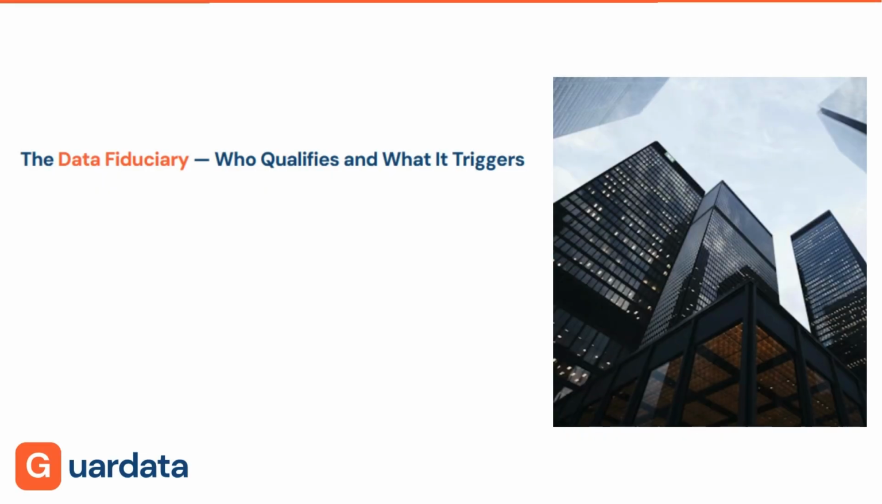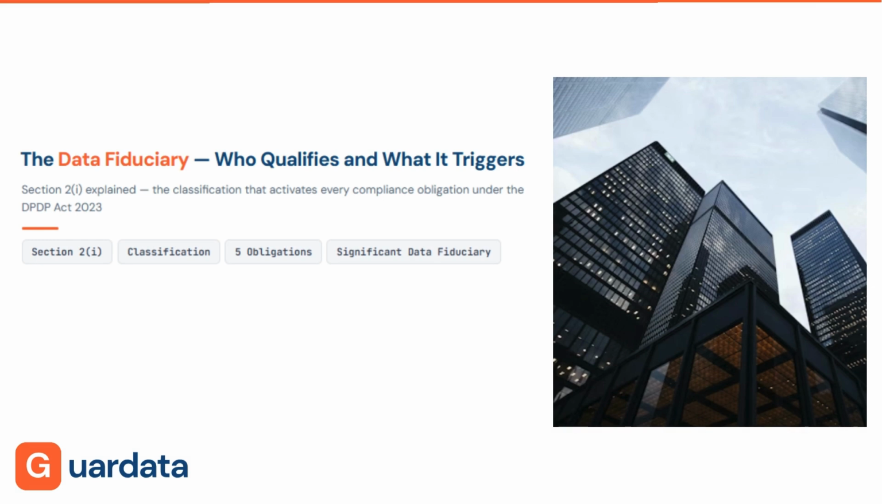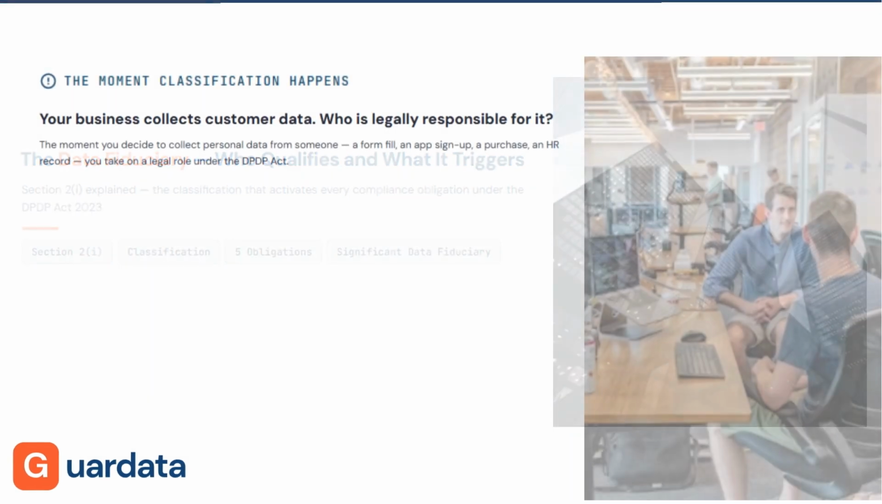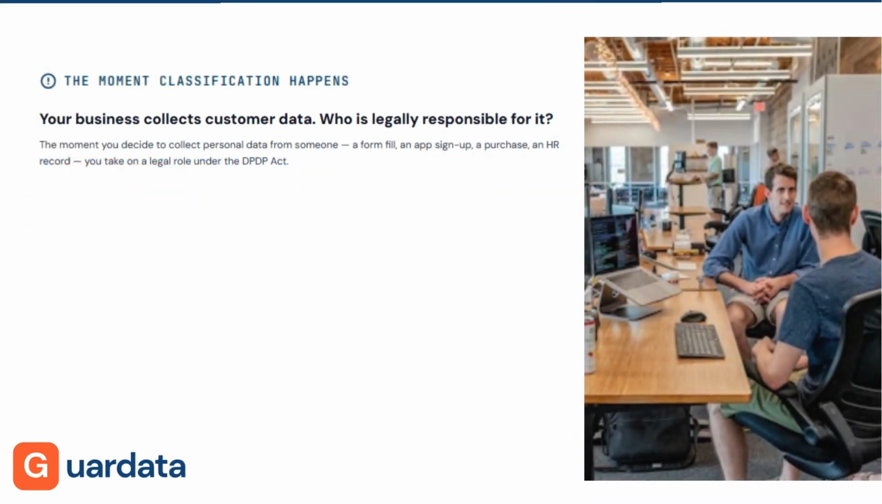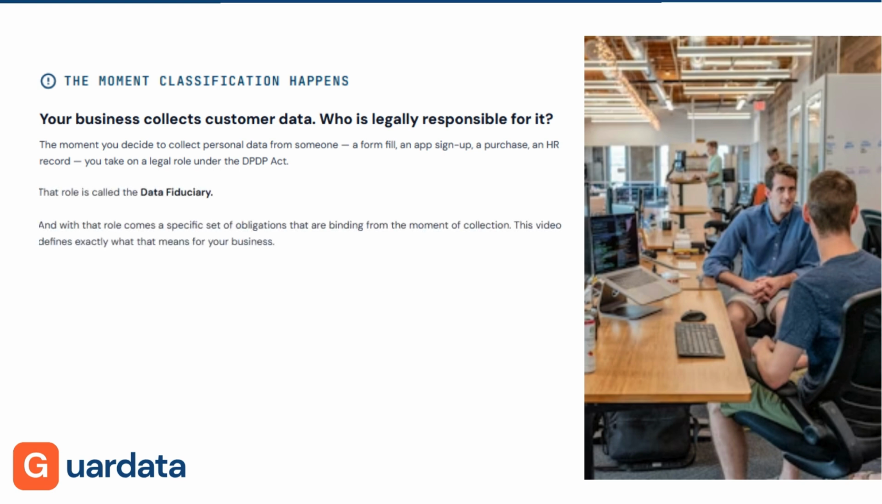business collects data from customers or employees. So here is a direct question. Who is legally responsible for that data under the DPDP Act? The Act gives that responsibility a specific name. Today, we are looking at that name, what it means, and what it requires you to do.